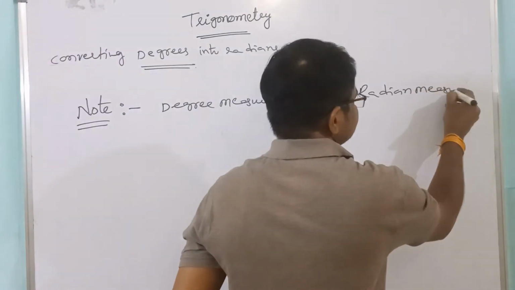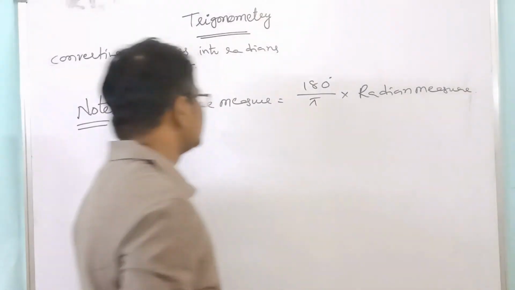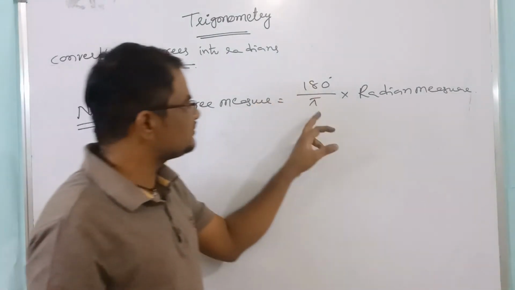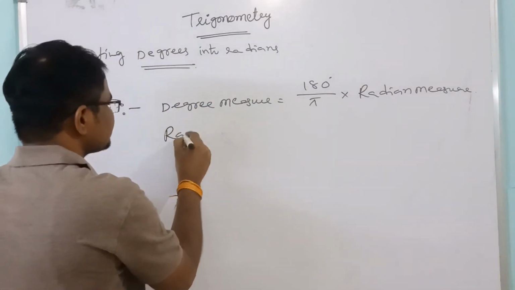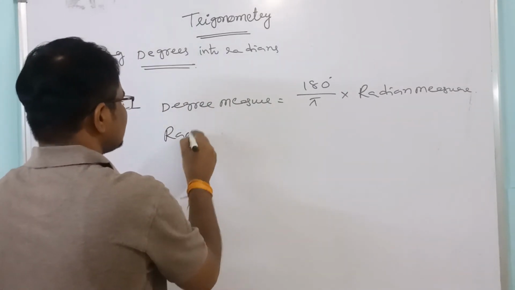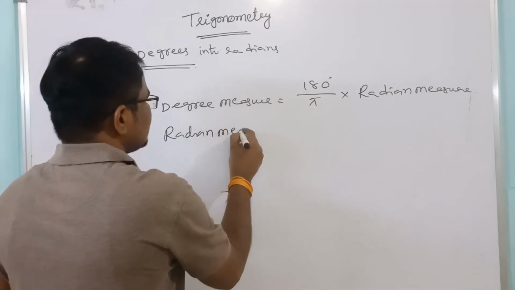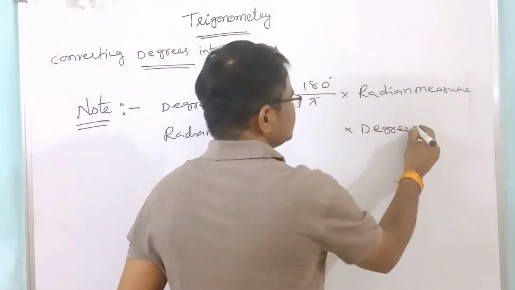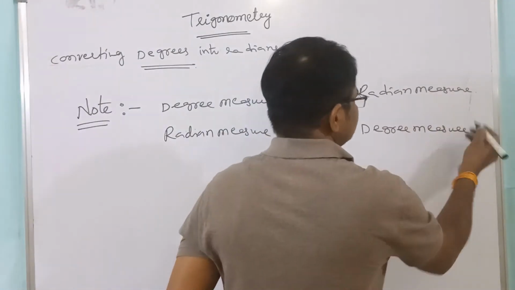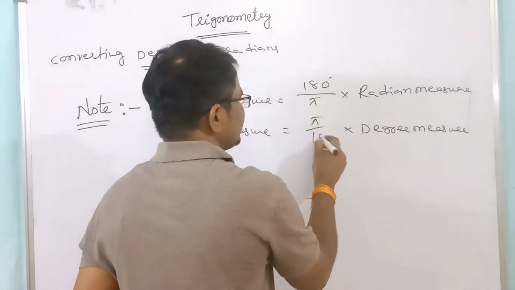Degree measure equal to 180 by pi into radian measure. Suppose radian measure we have to find, whenever they have given degree measure, pi by 180 you have to multiply.